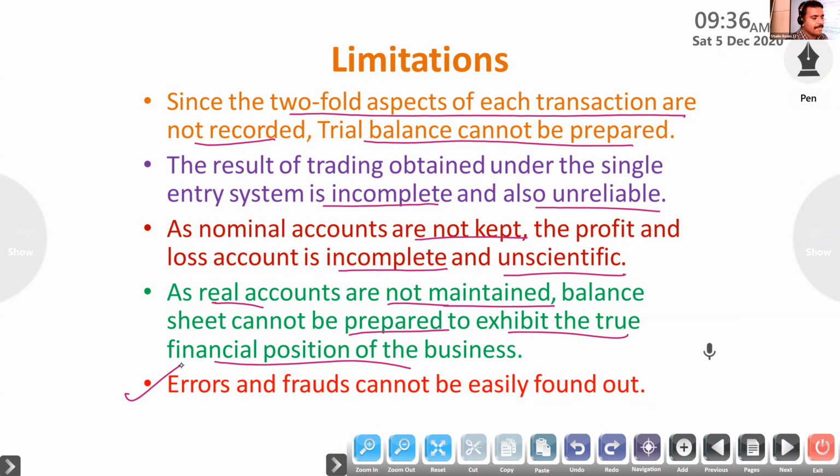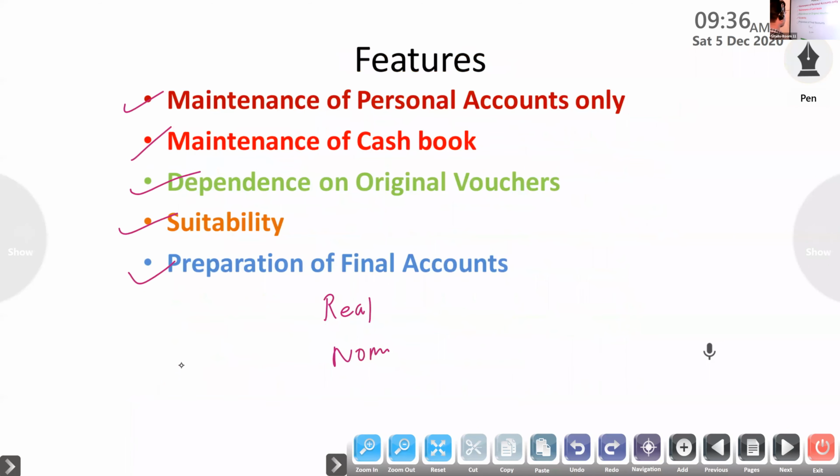An accounting system which is not based on double entry is called single entry system. Features: we are maintaining only the personal account, dependence on original vouchers, then maintenance of cash book to know the cash position readily and accurately. Suitability: it is suitable for a sole trader and a partnership firm. Then preparation of final accounts.